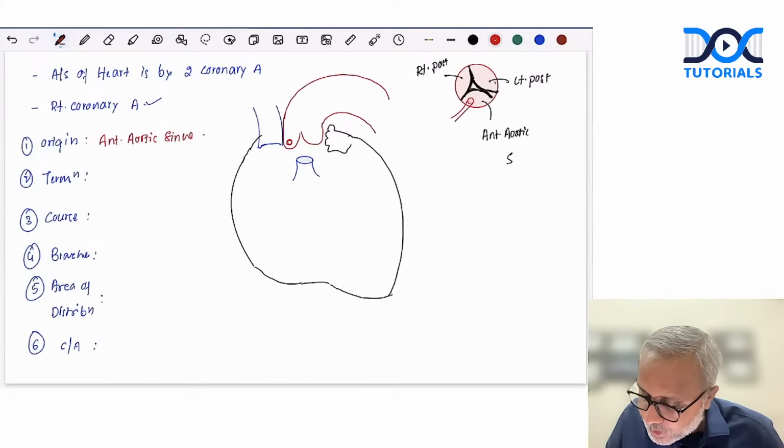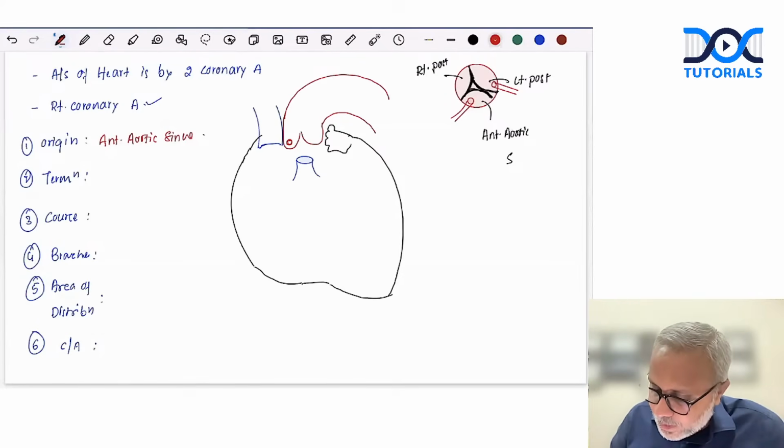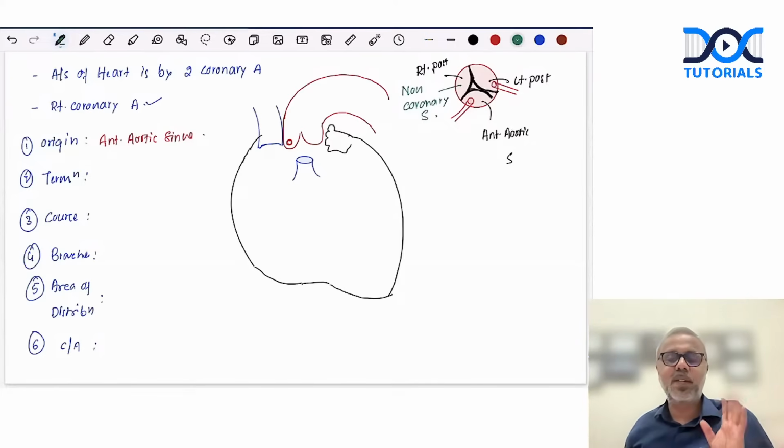Whereas the left coronary artery takes its origin from here. This is the left posterior coronary sinus, or just called the posterior coronary sinus. Remember, the right posterior coronary sinus is always referred to as the non-coronary sinus because no coronary arteries come from it. So this is regarding the origin. If I'm talking about the left coronary artery, what is the origin? The left coronary artery takes its origin from the left posterior aortic sinus.